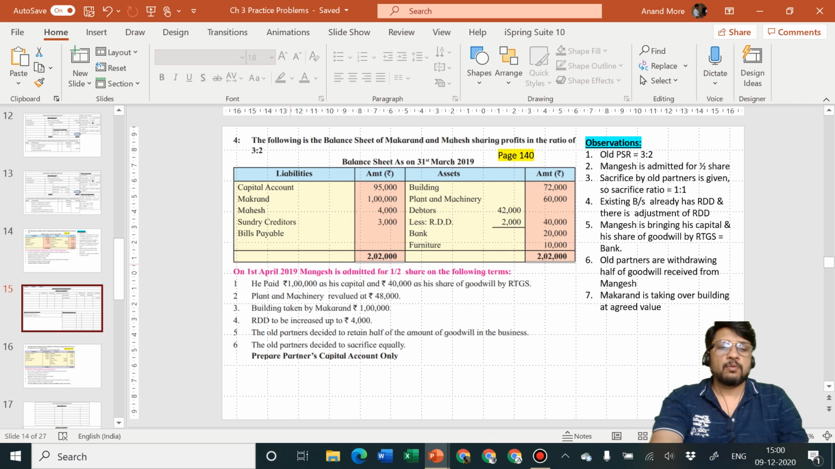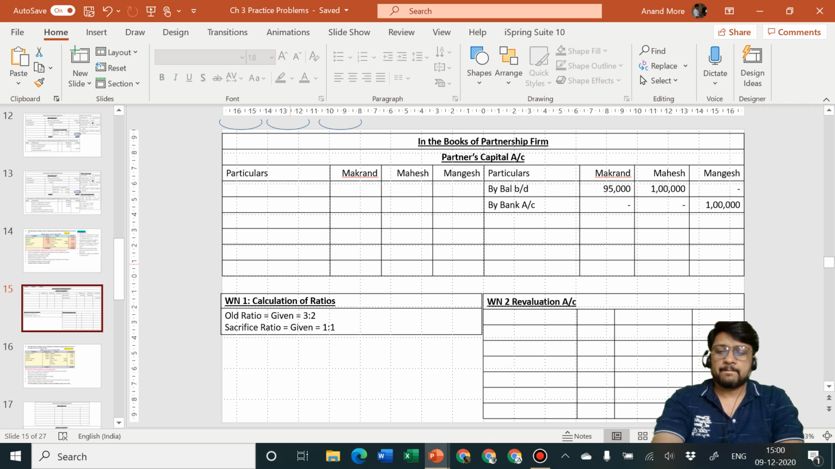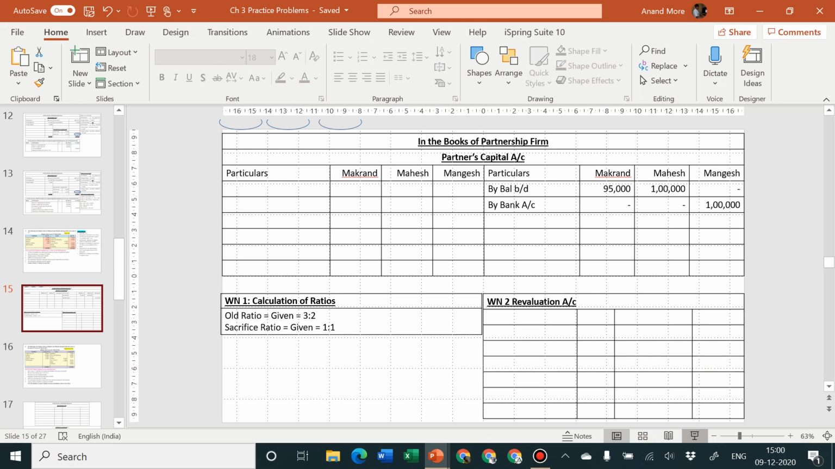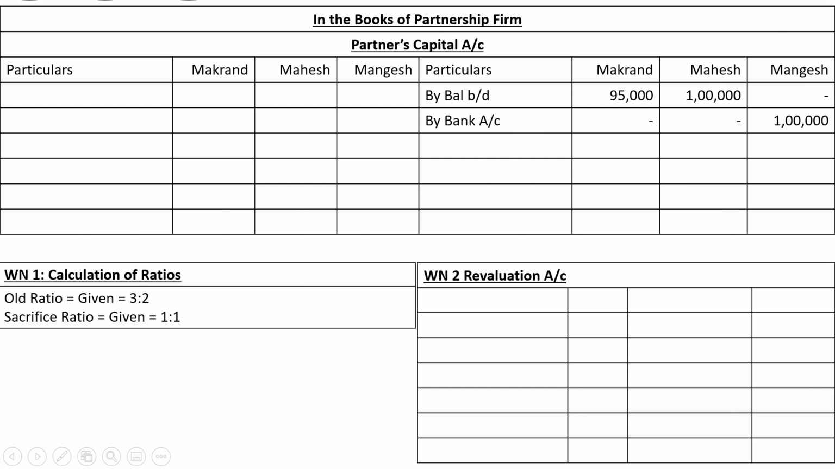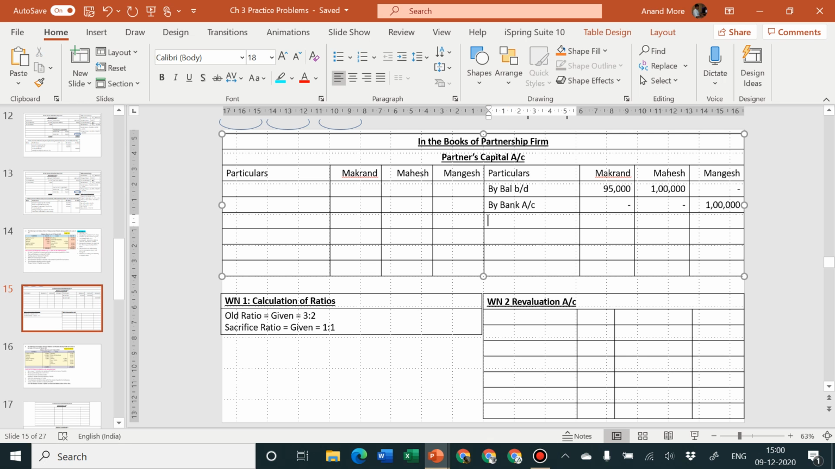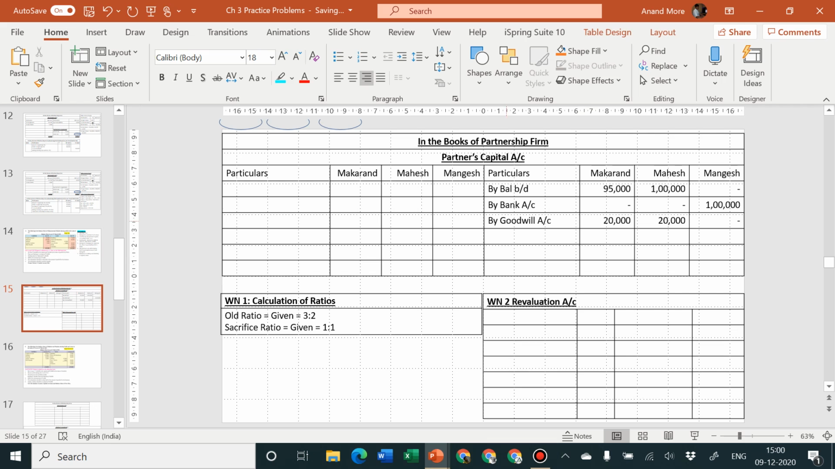Okay, let me go back. So here I am going to consider goodwill account, Makarand 20,000 and Mahesh 20,000, and Mangesh dash. Okay, 20, 20 and dash.